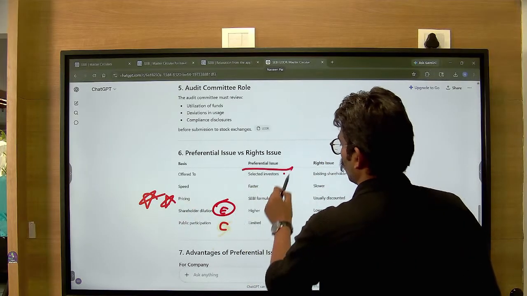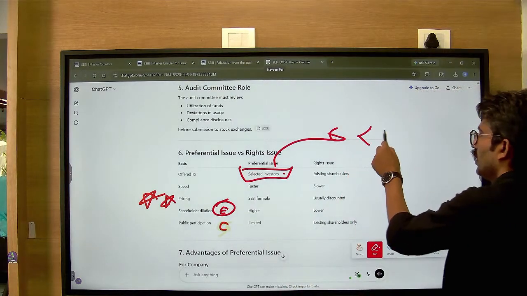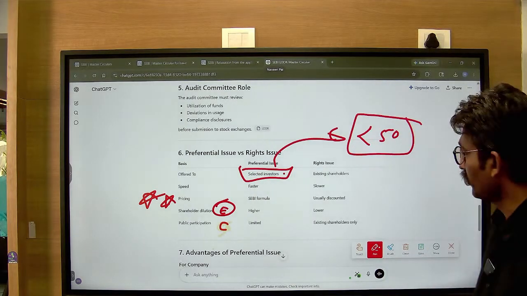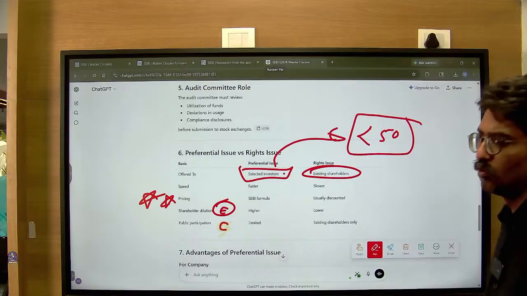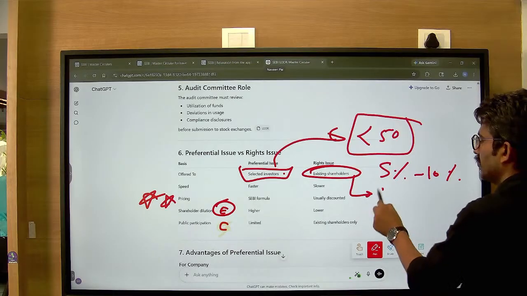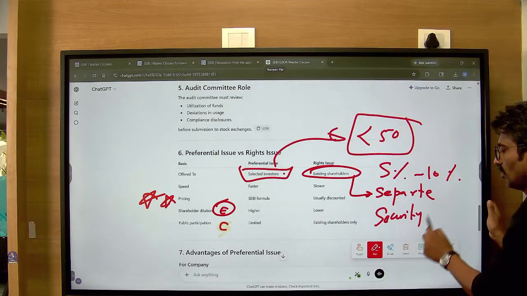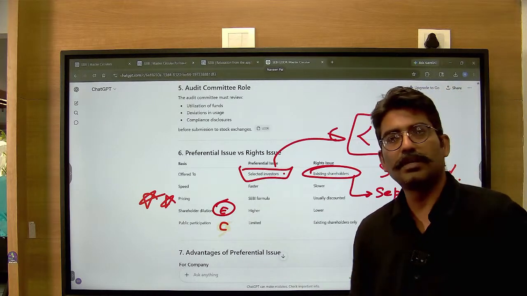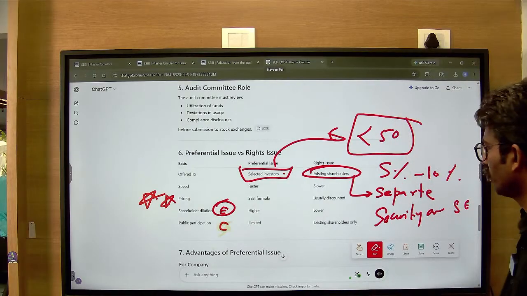Select investors, yes. To my understanding, we were reading research analyst paper 2. There cannot be more than 50 participants who you can offer to as the promoter of the company. This is offered only to the existing shareholders. Usually you give them a discount of 5-10% as a rights issue. This is listed as a separate security on stock exchanges. When you search, it will be available as a rights entitlement. Clear? I hope the flow of it is getting crystal clear, so you know how it is working out for you.